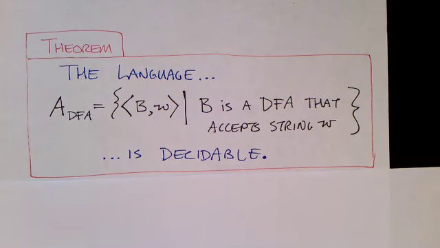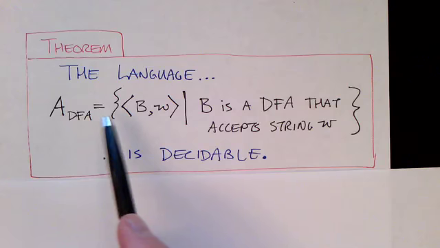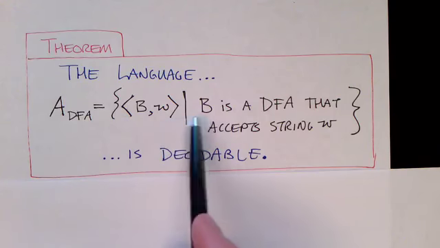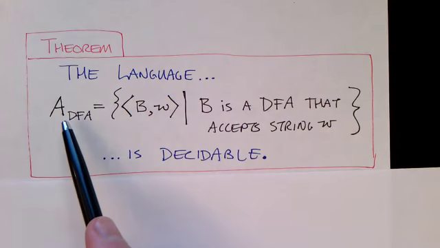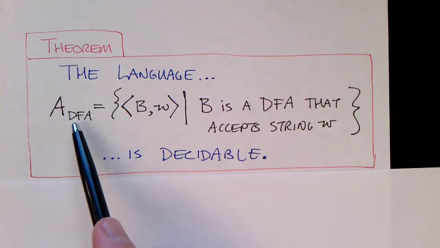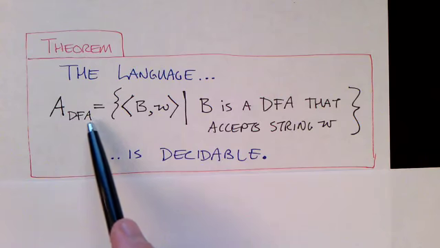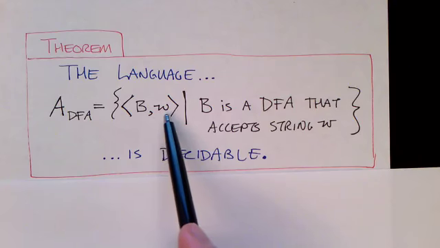Here we see the same thing a little bit more formally. Here we're specifying a language. I'm describing a set of strings, the strings such that something or other here. And we're going to call this language A, for acceptance. A stands for acceptance for deterministic finite state automata. And what is this language?